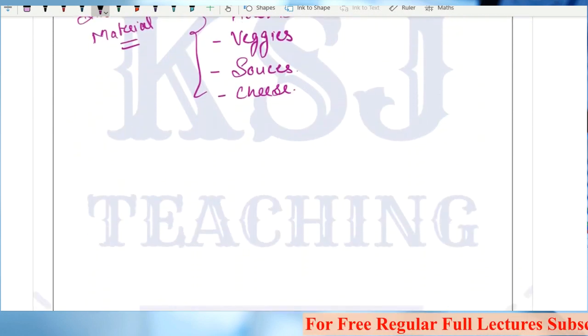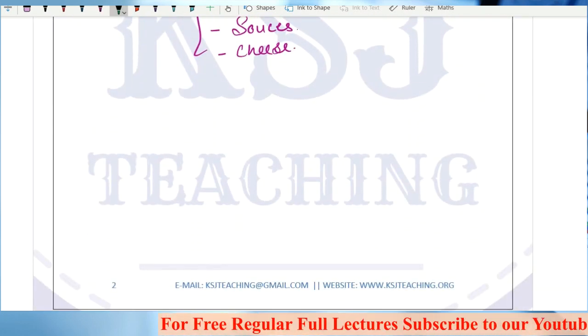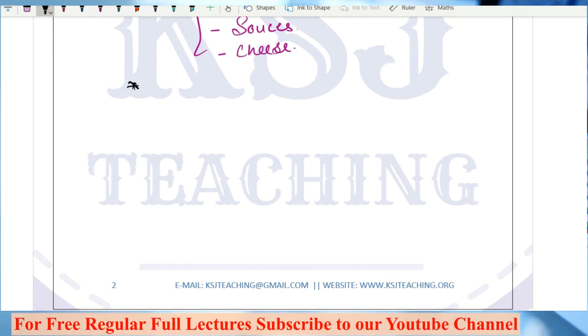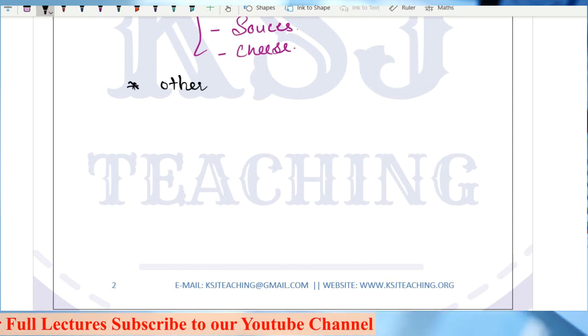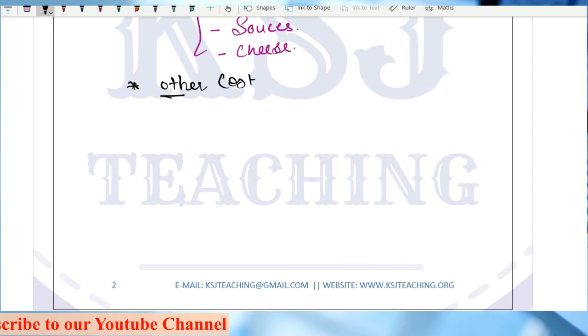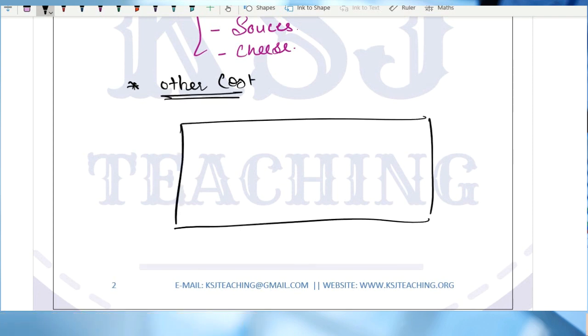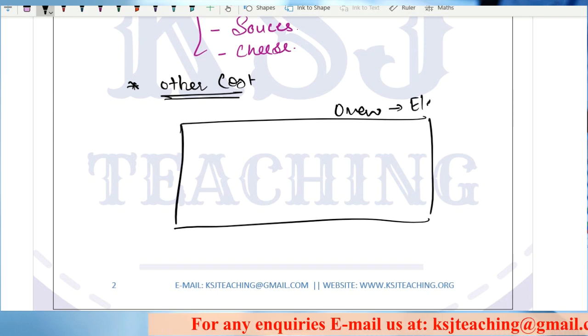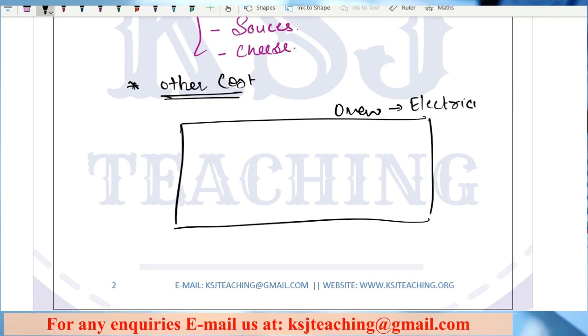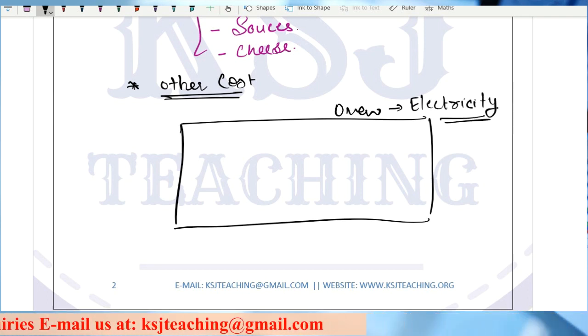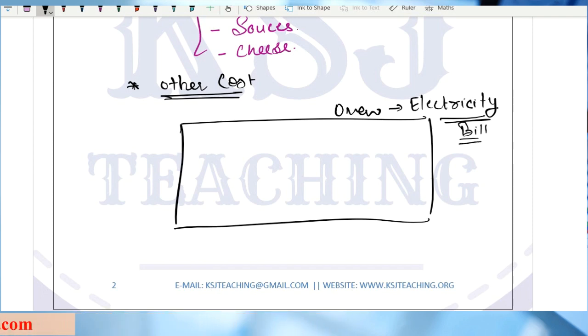Sir, now explain this other cost. What can be this other cost? Say you have a big oven in which you bake your pizza. Now, this oven runs on electricity. Obviously, sir. If this oven runs on electricity, that means you will have the electricity bill also. It is a cost to you.